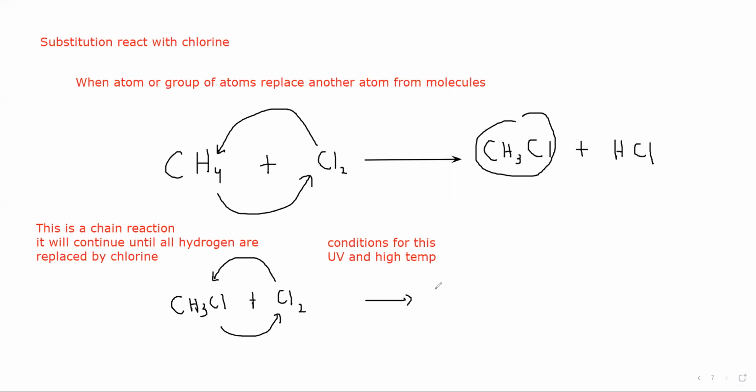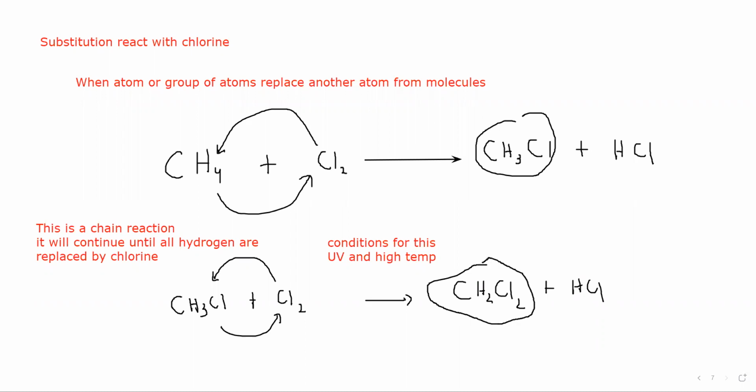What will be the product? CH3Cl plus Cl2. One chlorine enters, one hydrogen is replaced. Yeah, CH2Cl2, because one hydrogen goes out and one chlorine enters, plus HCl. Then this will not stop. I told you this is a chain reaction.